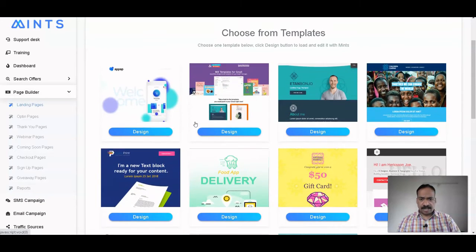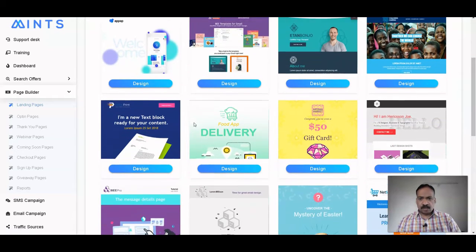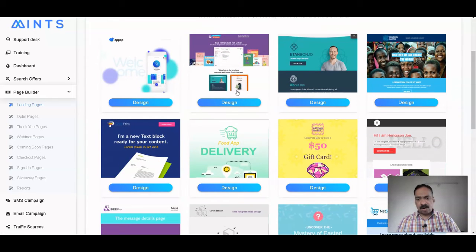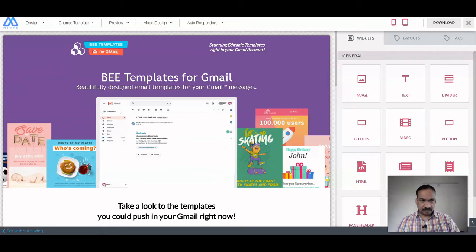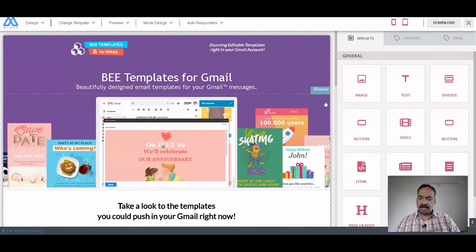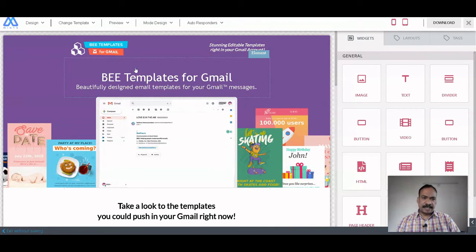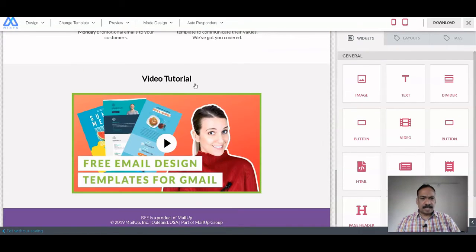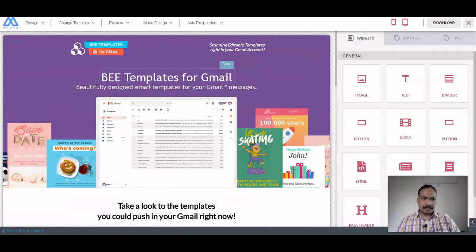See, here various templates are given. You can use these ready-made templates, or you can create your own landing page from scratch to finish. Suppose you want to use one of these designs, so I click here. This template you can use for any of your niches. You can select any of these templates. This is a fully editable page, so you can edit it as per your requirement.